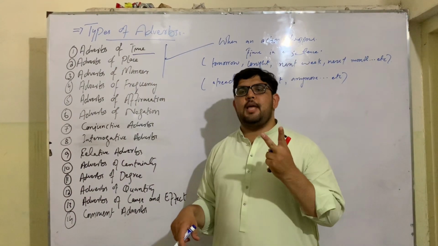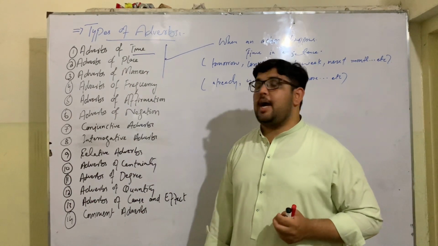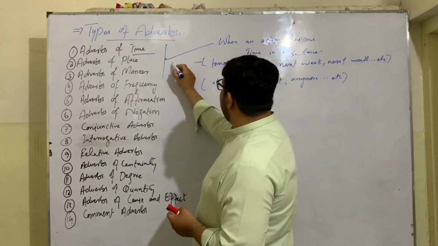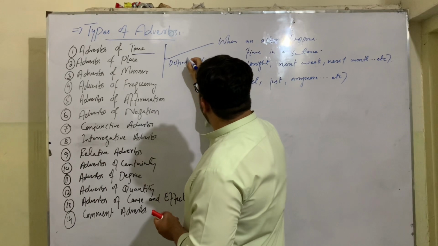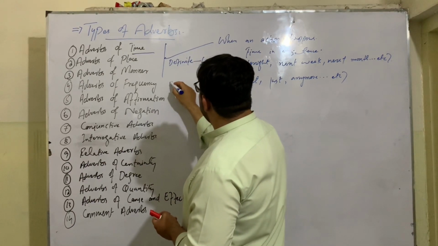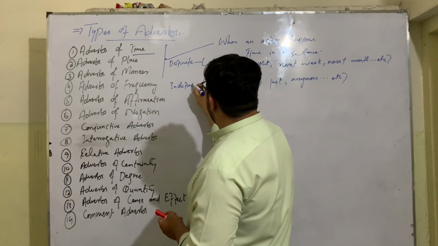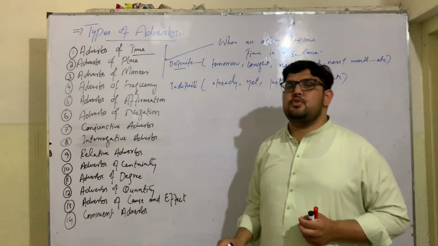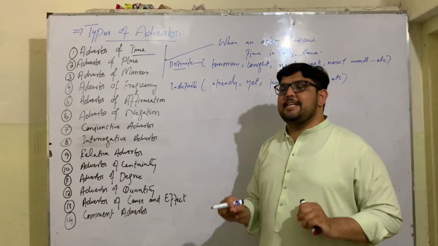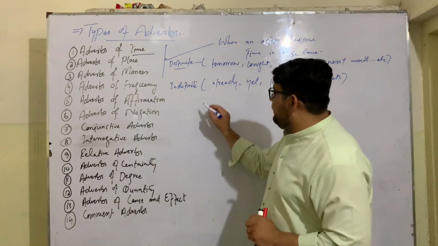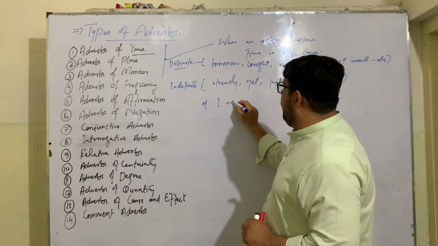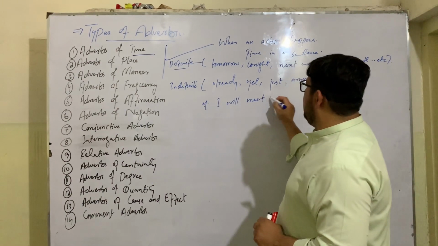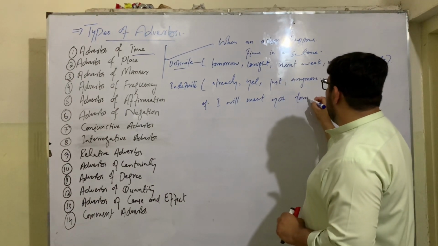There are two types of adverbs of time. One is definite adverbs of time, and another is indefinite adverbs of time. Definite adverbs of time are those adverbs which are used to show the exact time of an action. Like for example, I will meet you tomorrow.